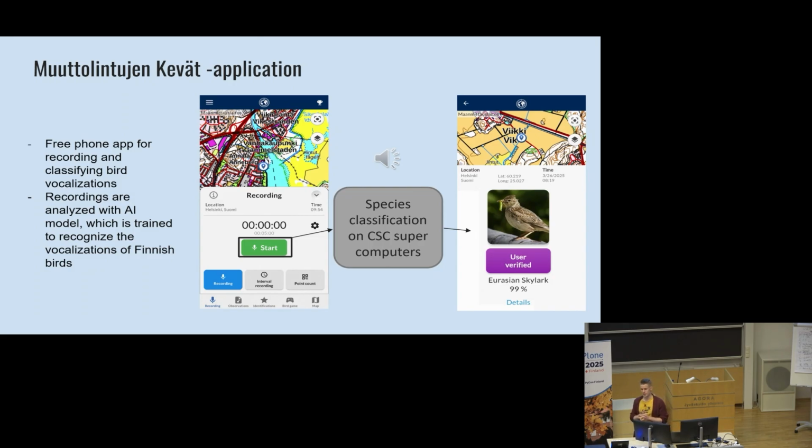I have heard that the Merlin app developers go more app first, so they want to build a cool app for people to use. BirdNet and us, we have more of a research-oriented view.